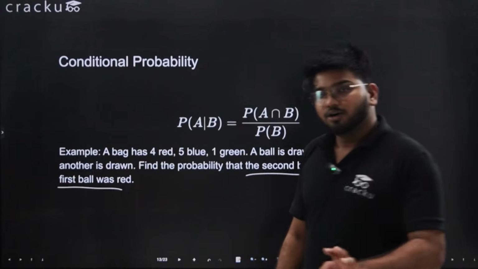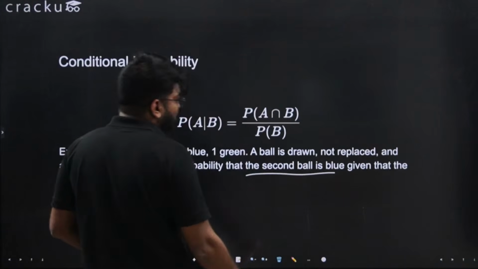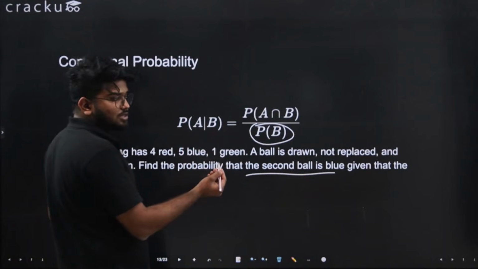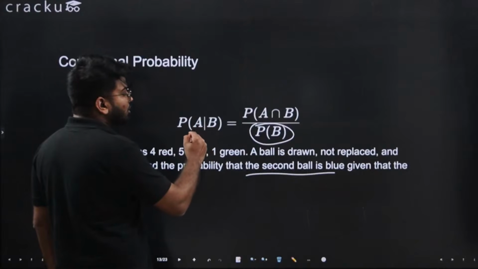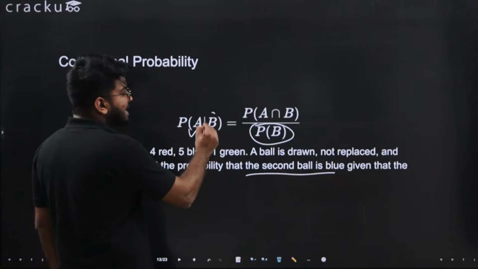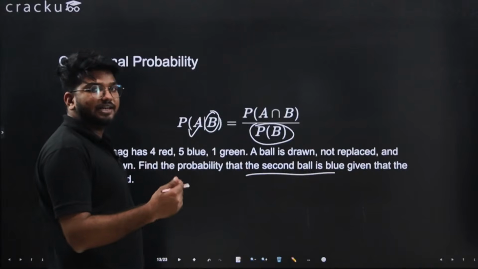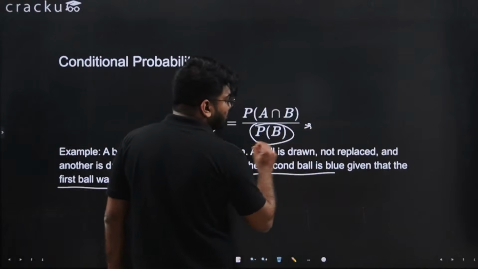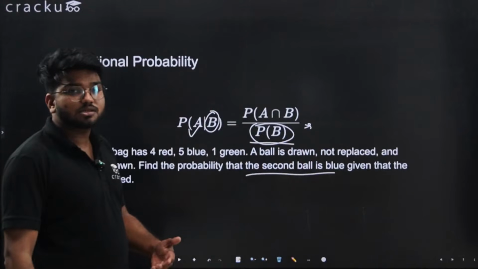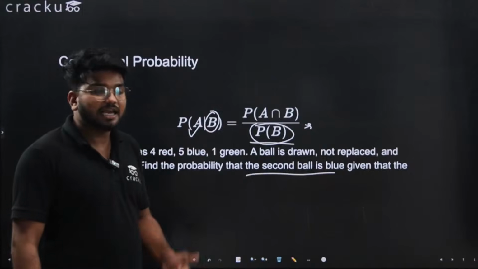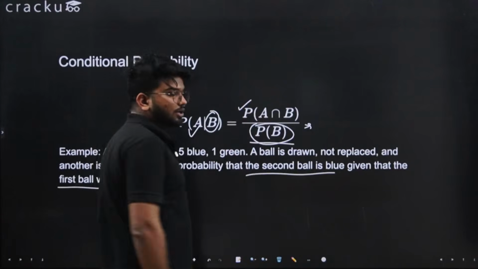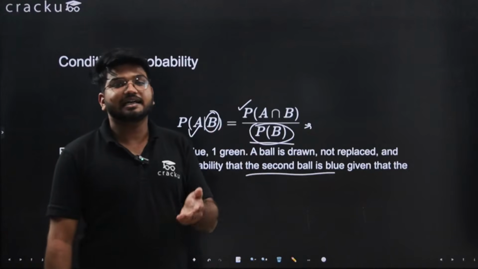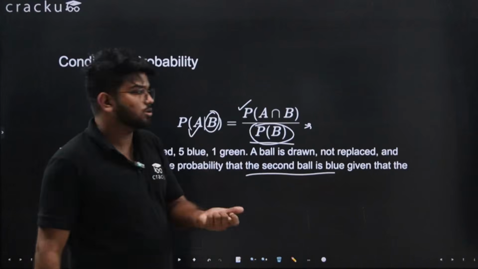In that case, in the denominator you put the probability of the event that has already happened. Probability of A given B refers to the probability of A happening considering B has already happened. So B is the event that has already happened, and in the numerator you put the chances of both things happening together, that the first event also occurs and the second event also occurs.